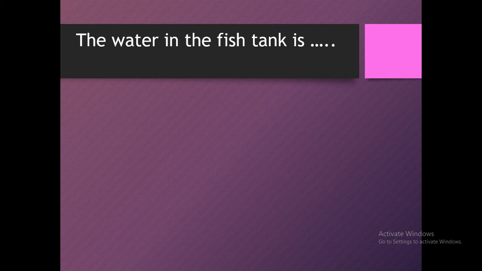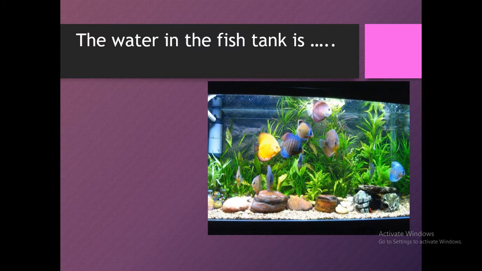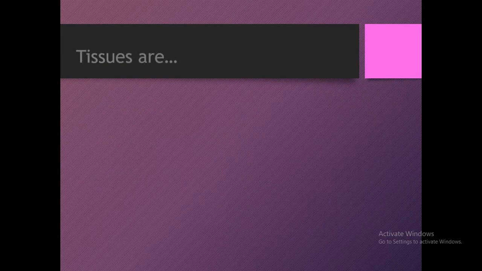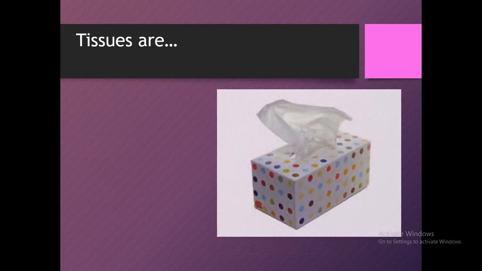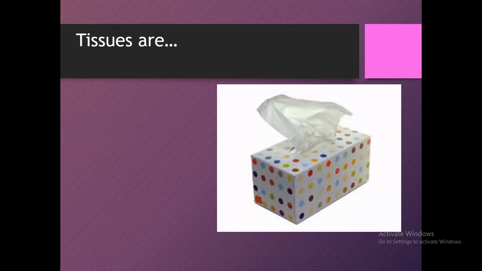Water in the fish tank. I am saying the water. I am not saying the fish, the leaves, plants, or aquarium fishes, rocks. I am saying the water in the fish tank. What is it? Transparent, translucent, or opaque? Okay. Next, tissues, tissue papers. What are they? Transparent, translucent, or opaque?